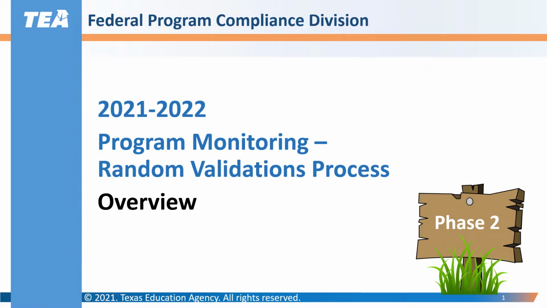In the next portion of this training video, we will go over the Phase 2 overview of the 21-22 Program Monitoring Random Validations process being conducted by the Federal Program Compliance Division.